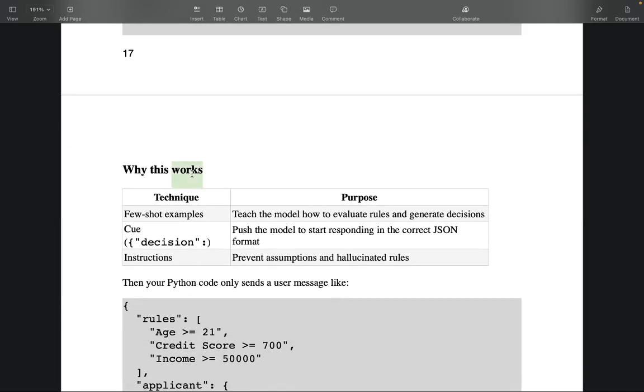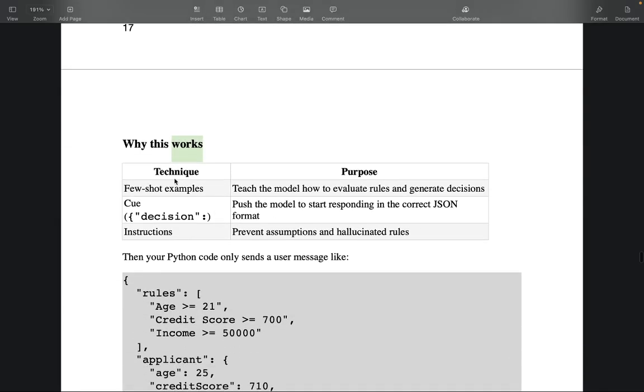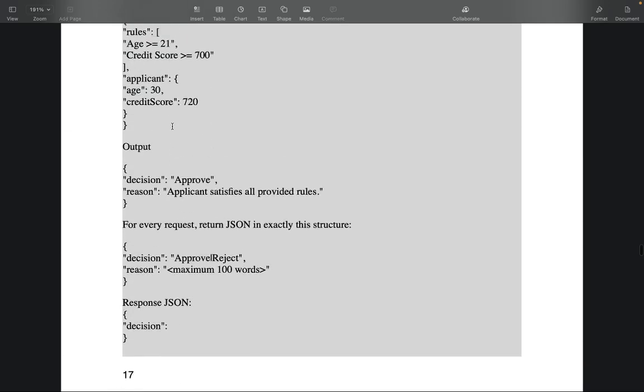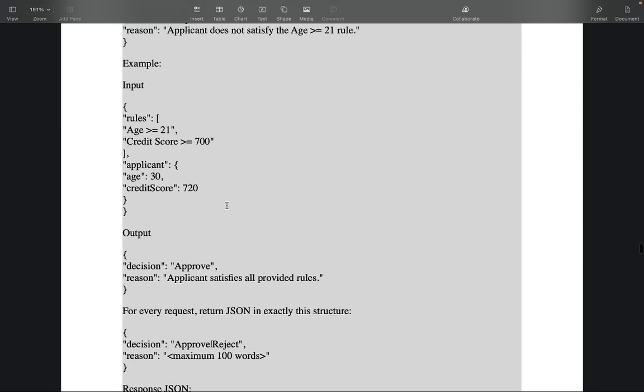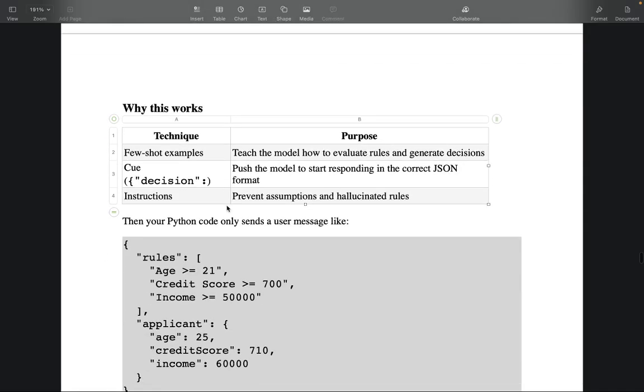Now, why this works, and why this is the best prompt till this section of our video, is because you're using few shot examples, teaching the model how to evaluate rules and generate the decision.